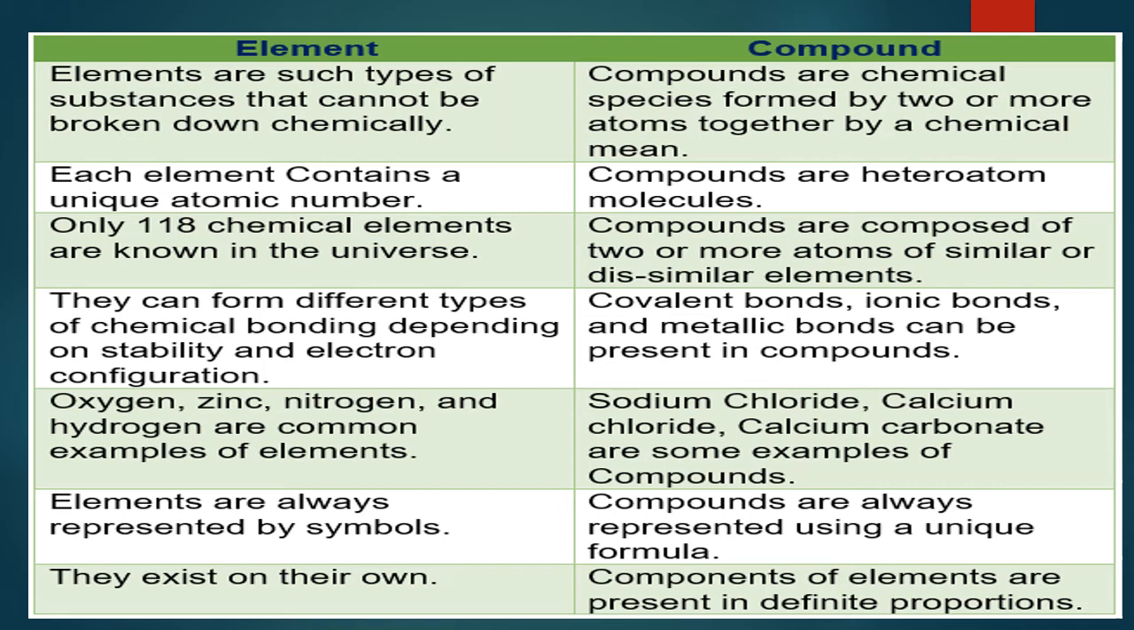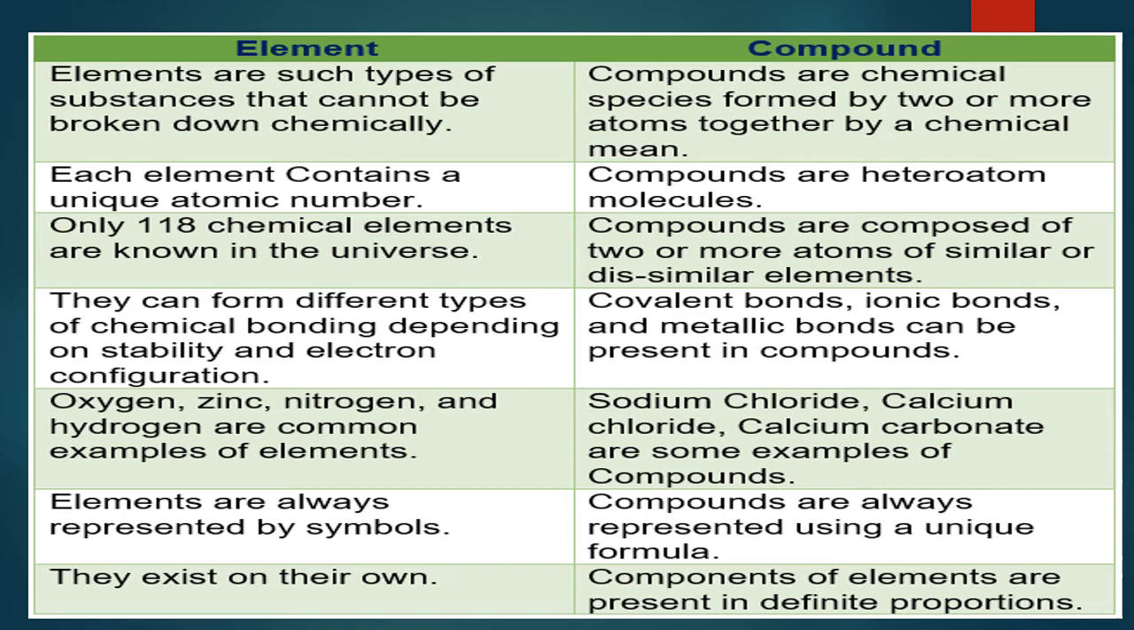Okay. In elements, there are different types of chemical bonding depending upon the stability of the electron configuration. Stability and the electronic configuration. In compounds, either ionic bond or covalent bond or metallic bond is present.